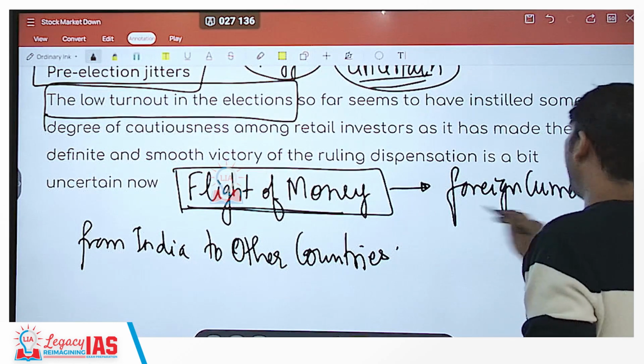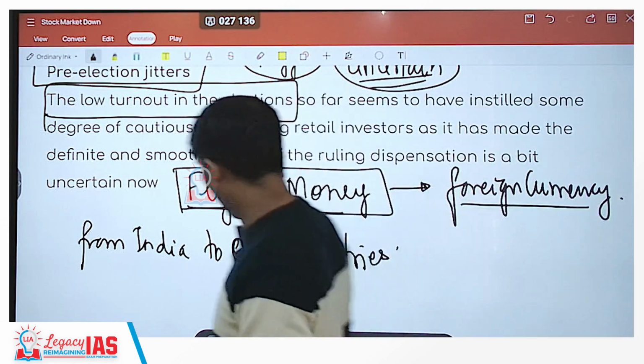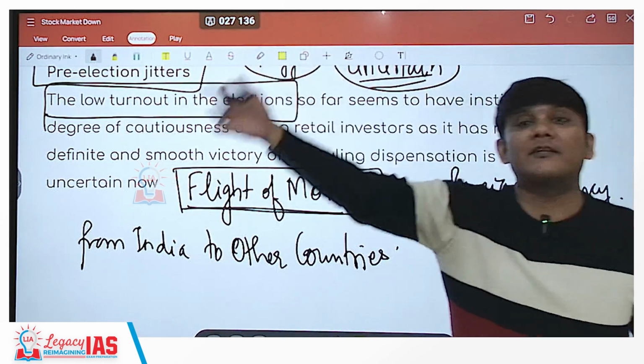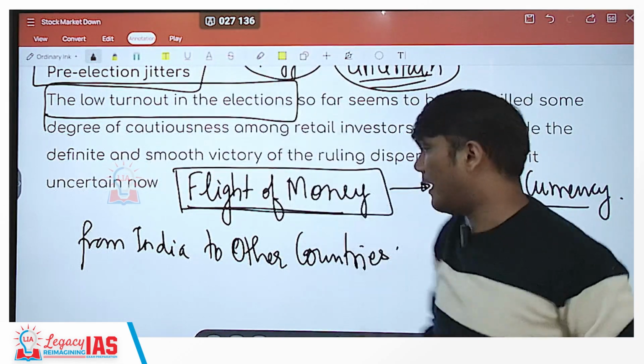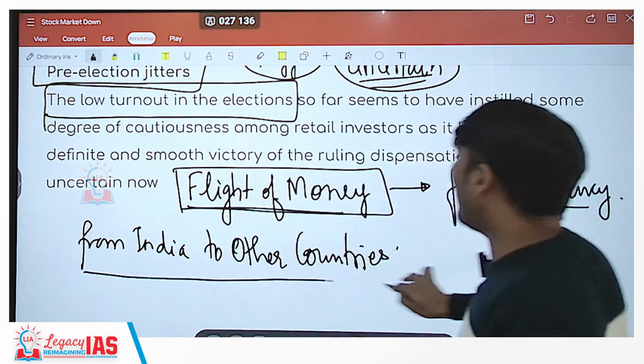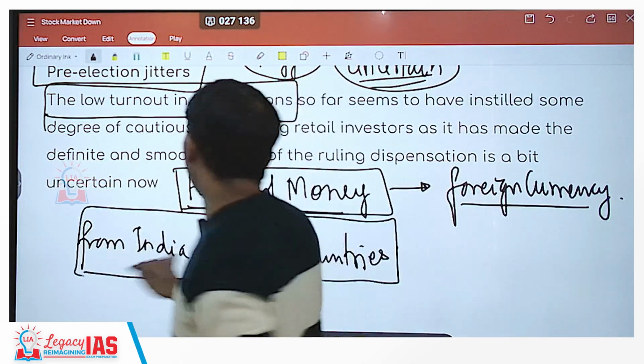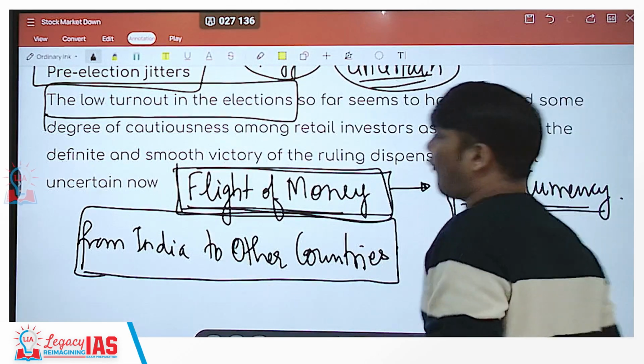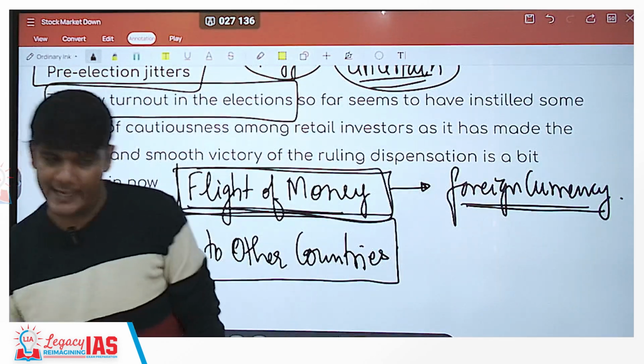On the other hand, even Indians can take their money out and invest in some other instruments, or even in stocks of another country as well. So from India to other countries, the money would fly away, also leading to a decline in the foreign currency that is coming to India.